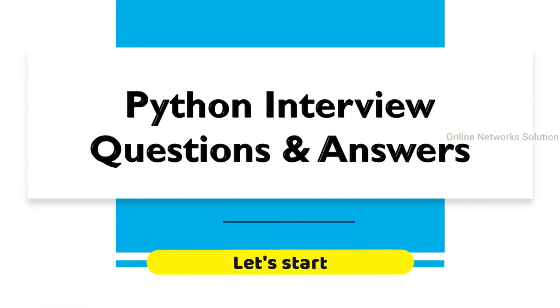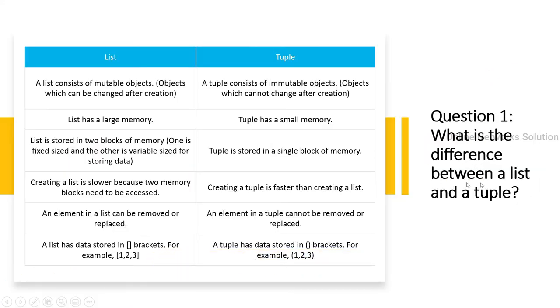So let's start. Question first, what is the difference between a list and a tuple? List. A list consists of mutable objects which can be changed after creation. Tuple. A tuple consists of immutable objects which cannot be changed after creation. List has a large memory, tuple has a small memory. List is stored in two blocks of memory. One is fixed size and the other is variable size for storing data.